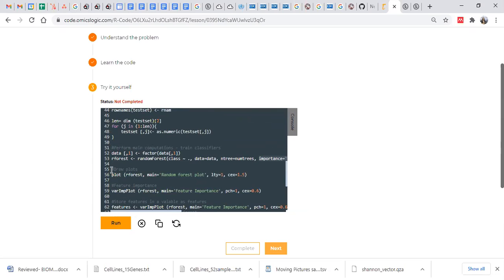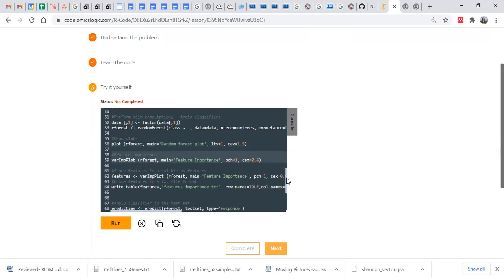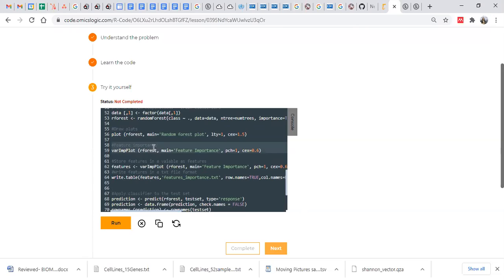Then we are plotting our random forest plot. Here we are selecting our important features. As we developed the prediction model from the random forest, we created an object where we are storing this model. From this model, we are selecting only features.